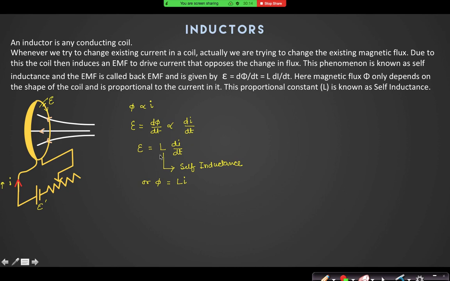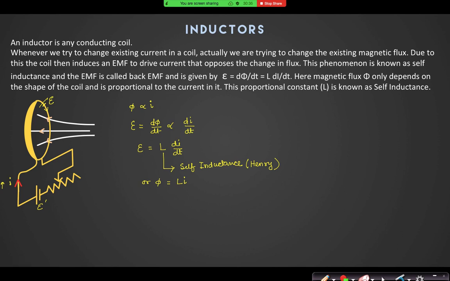That is why it is a constant. Right? The unit of self-inductance is Henry. So that is the self-inductance of that coil. Have you got this property of inductor?